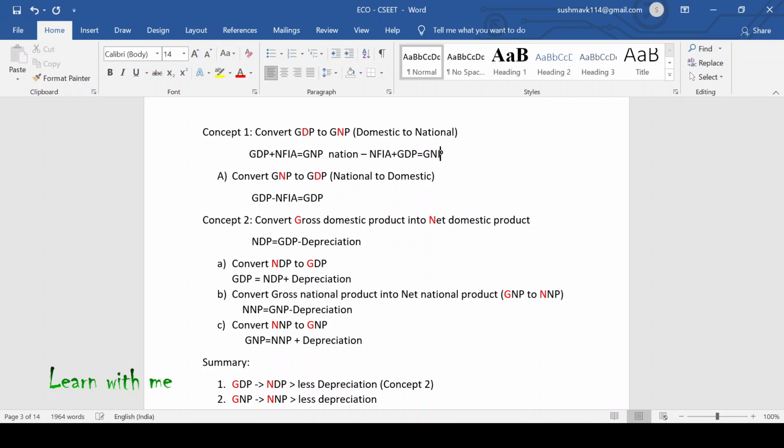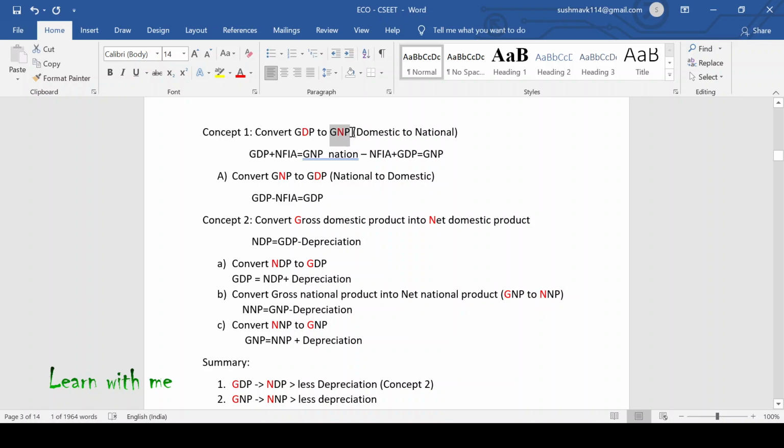I think it is a bit confusing for you. Let me explain very simply. If you want to calculate national, you should simply add NFIA to GDP, because they are asking me to calculate GNP.